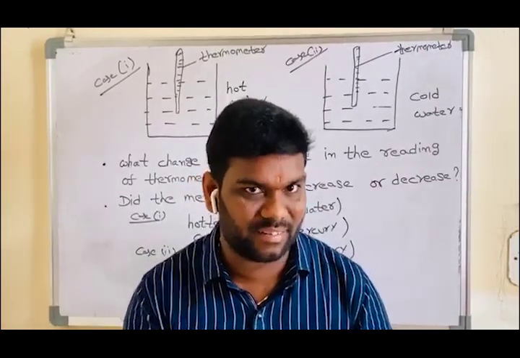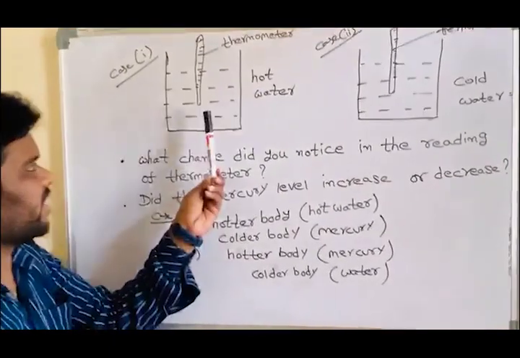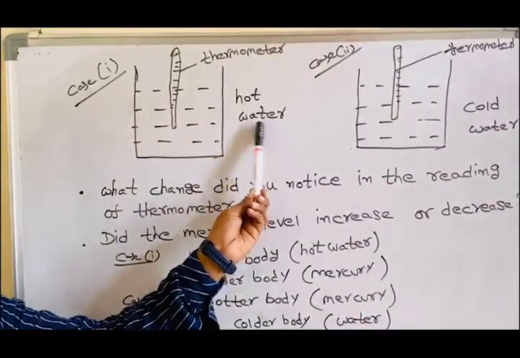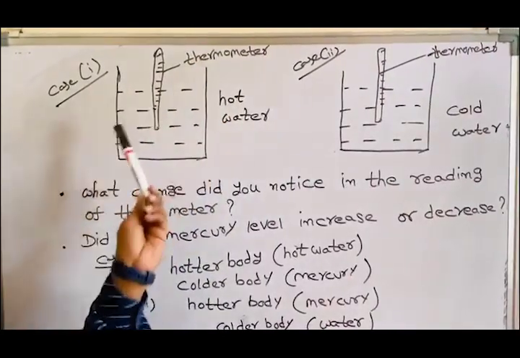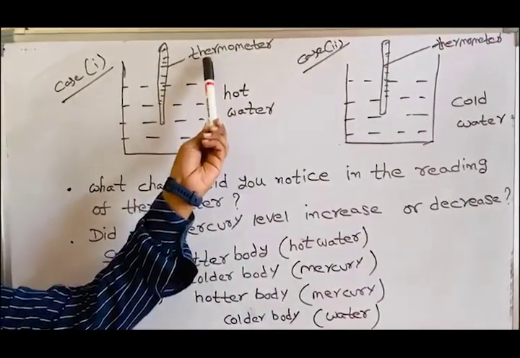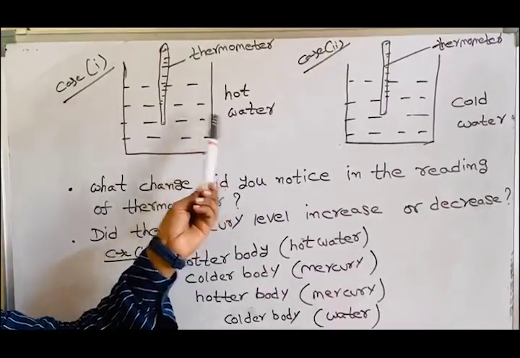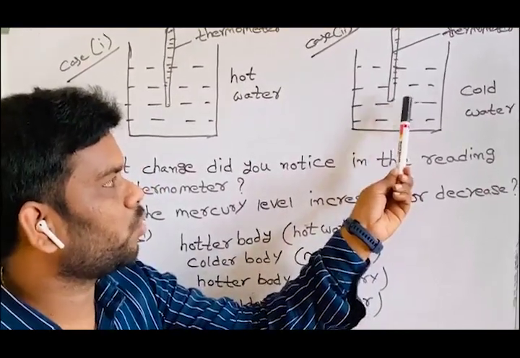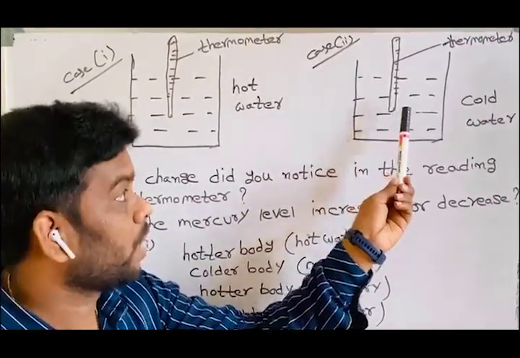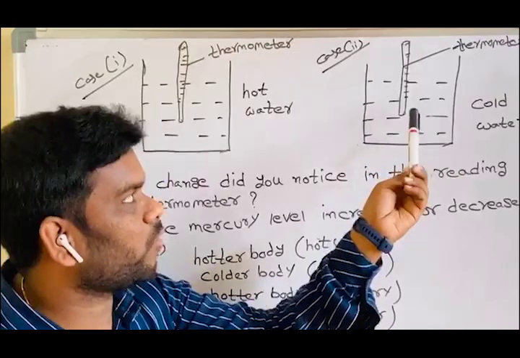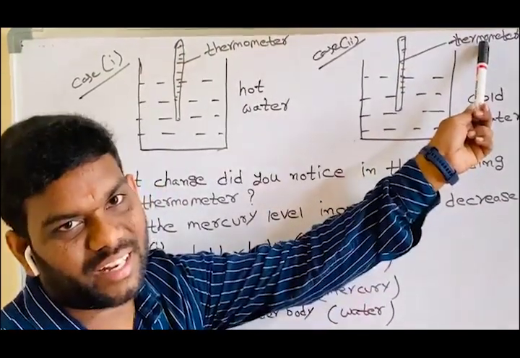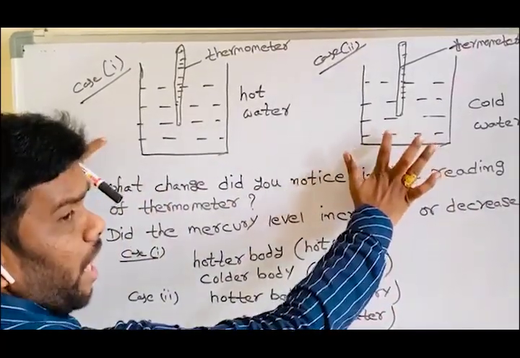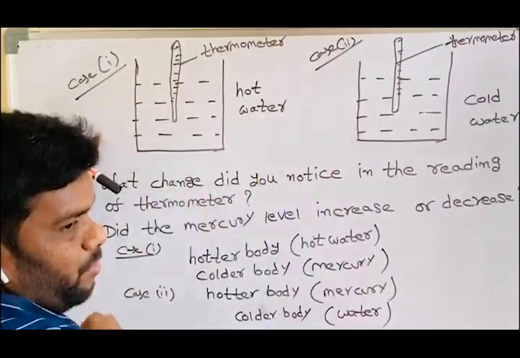So I will explain. See this, students. This is a vessel. This is hot water. I roughly drew this diagram. Thermometer. This is case 1. A thermometer kept in hot water. And this is case 2. This is cold water. In this cold water, another thermometer is kept. So this is hot water, this is cold water. There are two cases in this diagram.